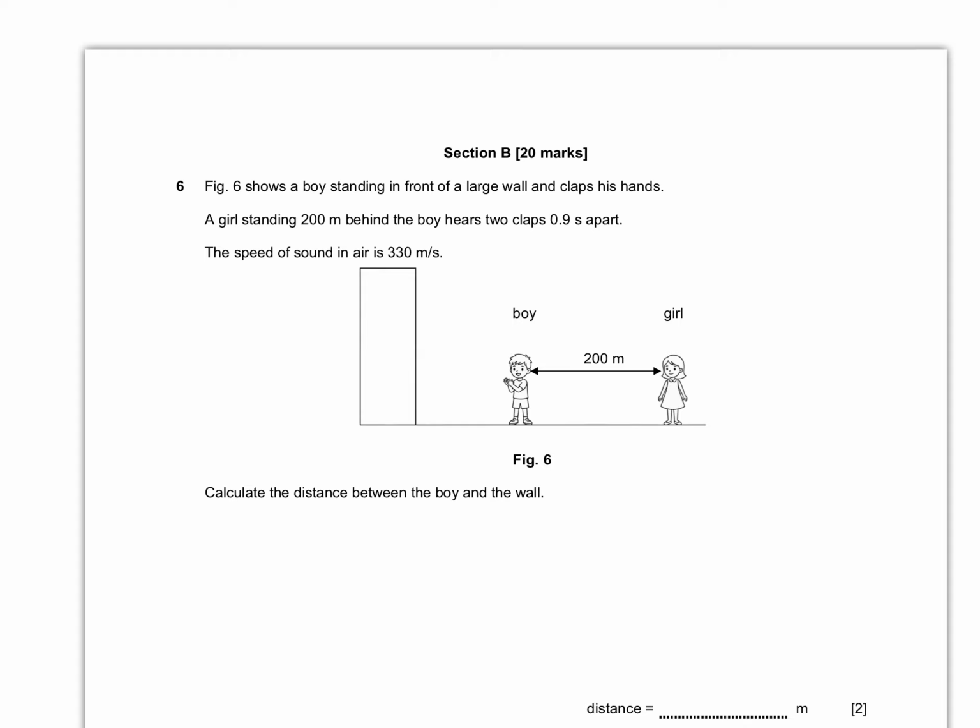So let's try to understand it. One way of thinking about it, which is the longer way, is that I know that sound will travel from here to here, correct? Now that's going to be the echo, but the first clap actually comes from here. Can you see that? So after this sound wave travels here, it takes another 0.9 seconds to hear the sound wave continue to travel this way. So it looks something like this. The sound waves will travel here like this. They travel, and 0.9 seconds for it to travel this way.